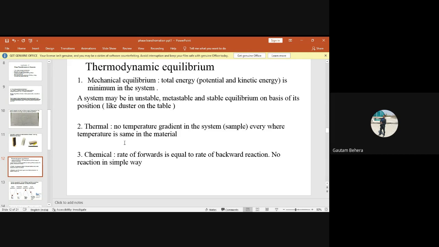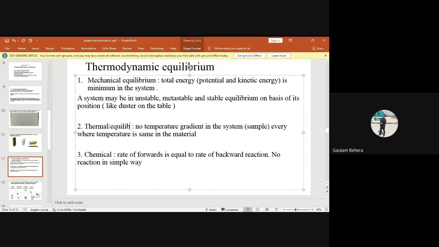Then what is thermal equilibrium? Thermal equilibrium means if you measure the temperature everywhere in the system, you will see that the temperature is the same everywhere.